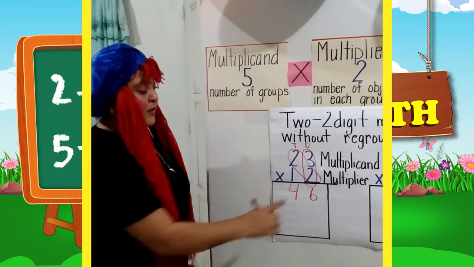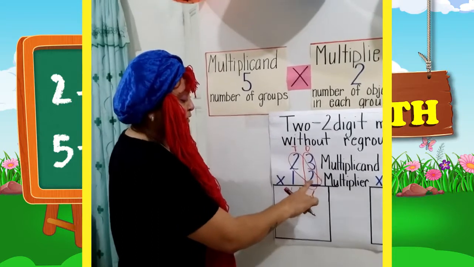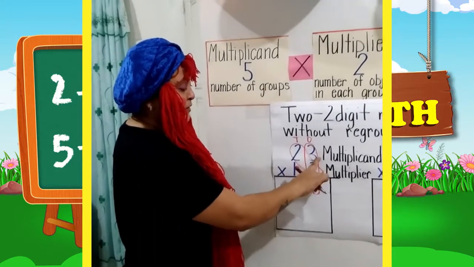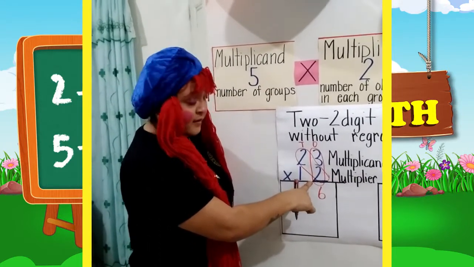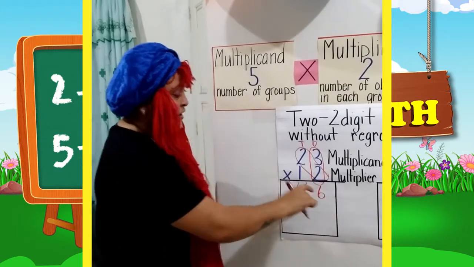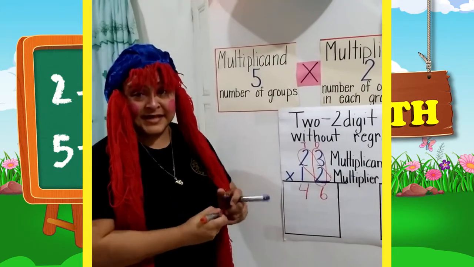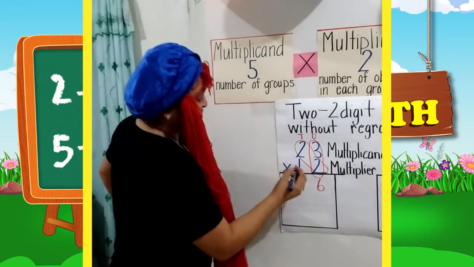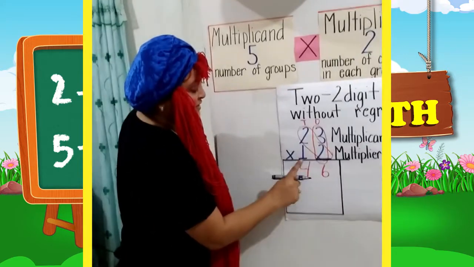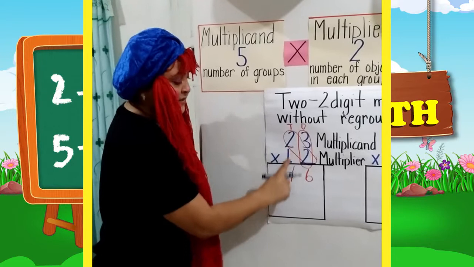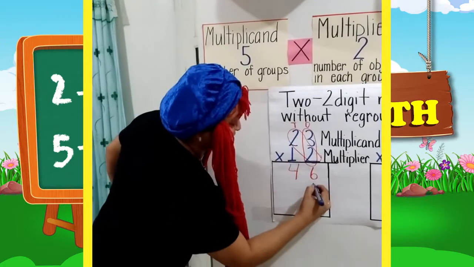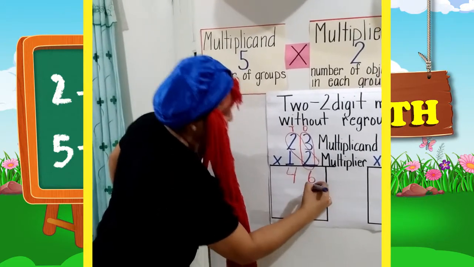You see, we already multiplied our two multiplicand using the first multiplier, which is 46. Now we're going to move on to the second multiplier, which is this one here. But since the second multiplier is in the tens place, we need to place a 0 right here.